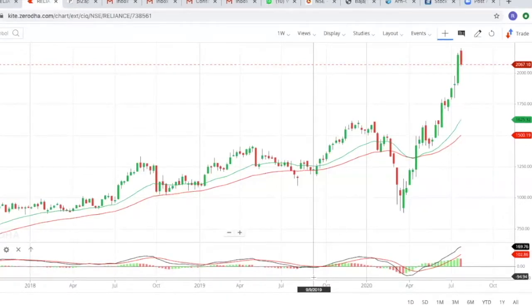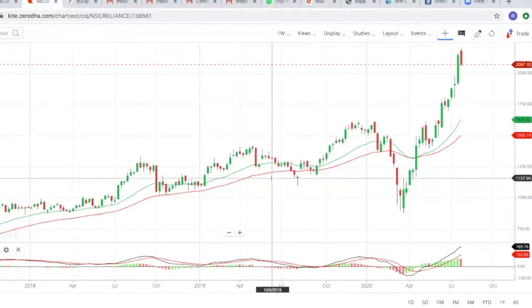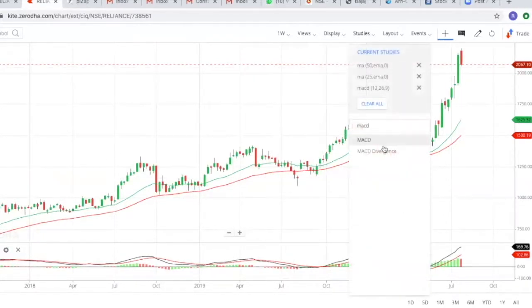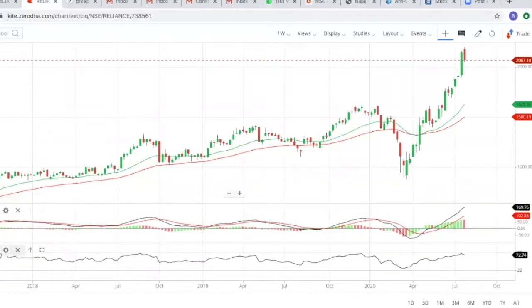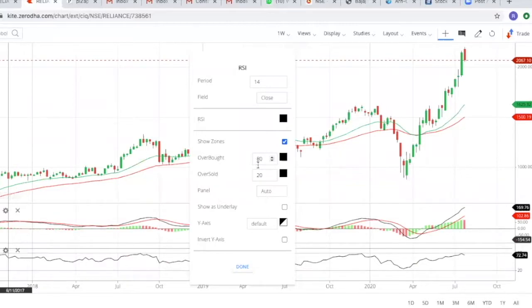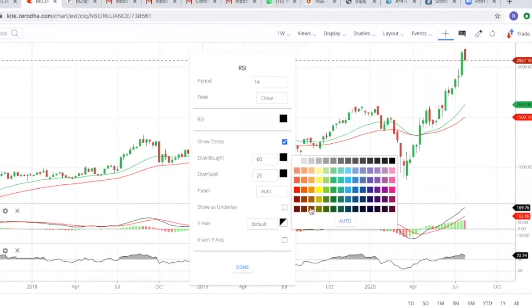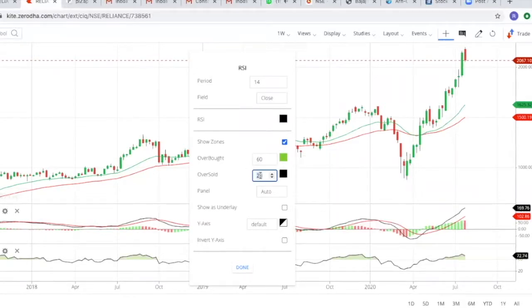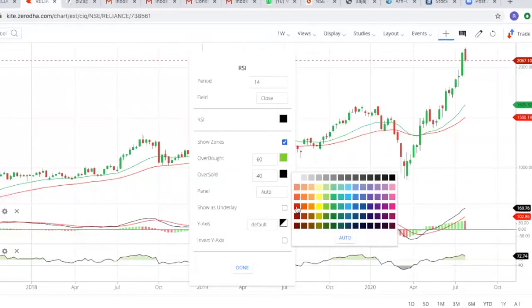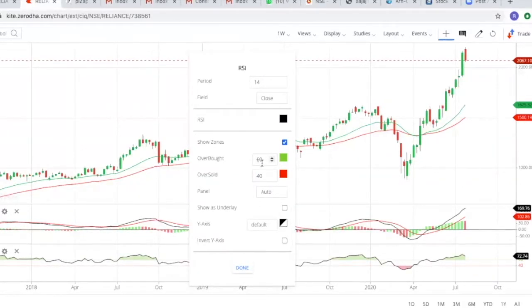Please listen to this very carefully. Another point I will select, which is RSI, important. This will help us to identify whether the market is in overbought or oversold situation. Normally 70 is the overbought situation, but I have modified it to 60, and I'll mark this as overbought with a green mark and oversold as a red mark. Overbought I have put as 60 and oversold I have put as 40.